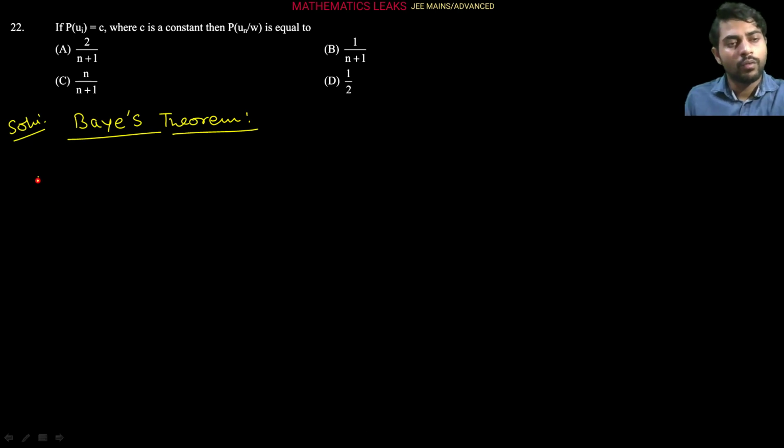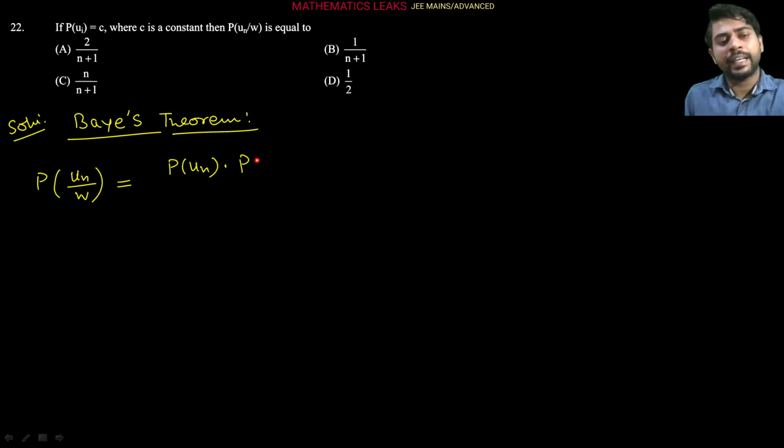What is the probability that, if a white ball has been drawn, it was drawn from the nth urn? So let's see. Probability of selection of the nth urn into the probability of getting a white ball from the nth urn, we are writing here, right?